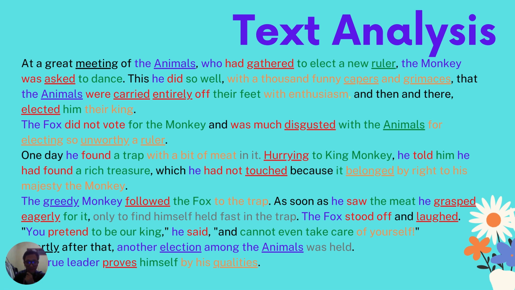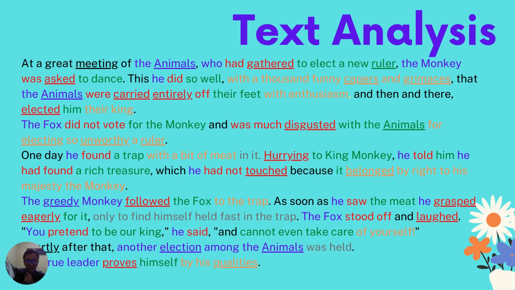Laughed: laugh is a morpheme. Ed is a suffix. And there's shortly. Short is a morpheme. Ly is a suffix. And then election is elect as morpheme, and tion is a suffix. And then animals is animal plus s to make it plural. And then proofs is from proof plus s because the leader refers to he or she. And the last one is qualities, from quality plus es to make it plural.